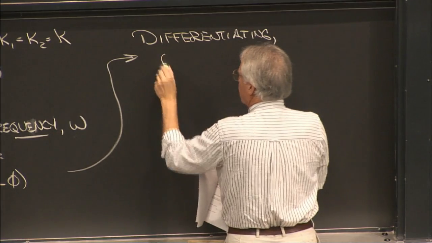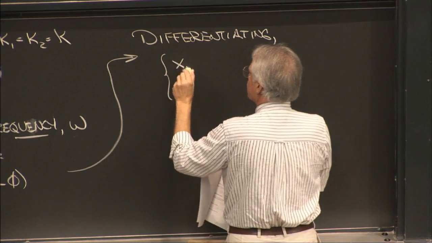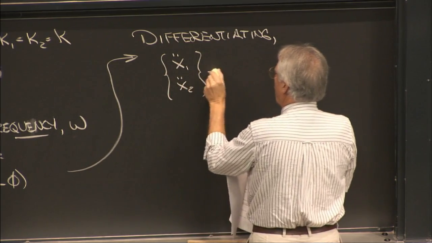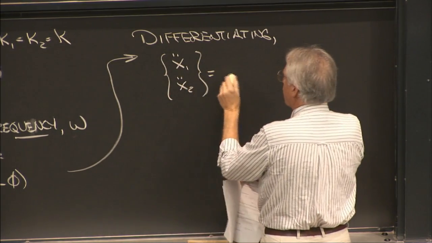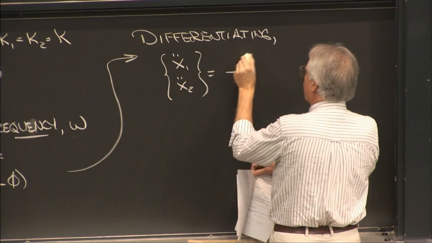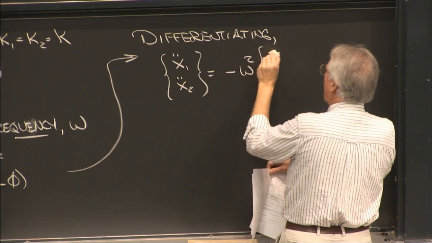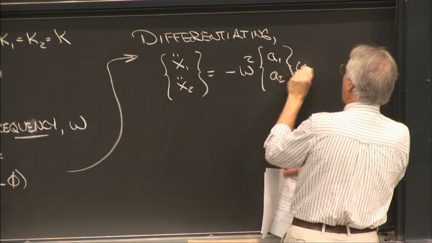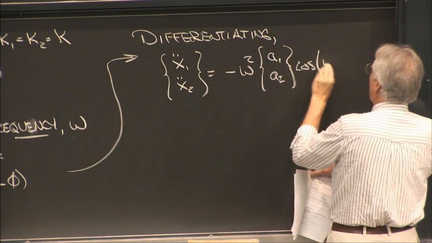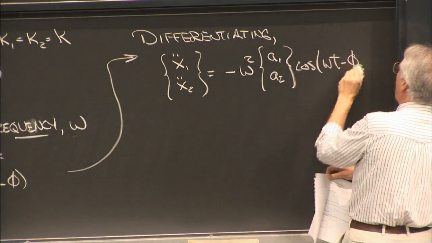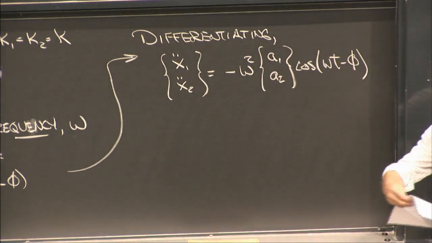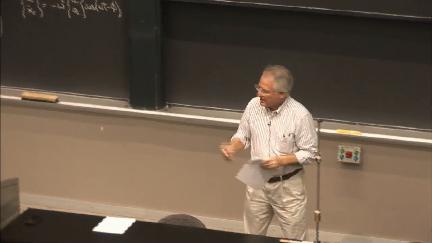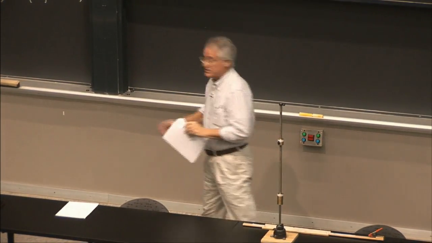If we differentiate those twice, we get the following. Okay, that comes back out. Douglas, where's that minus sign come from? Can everybody read that?